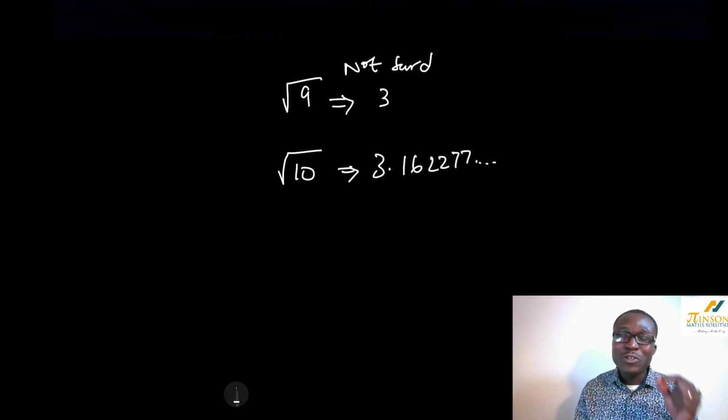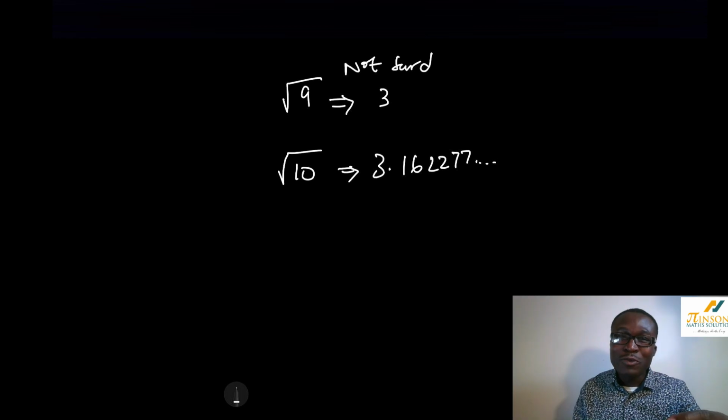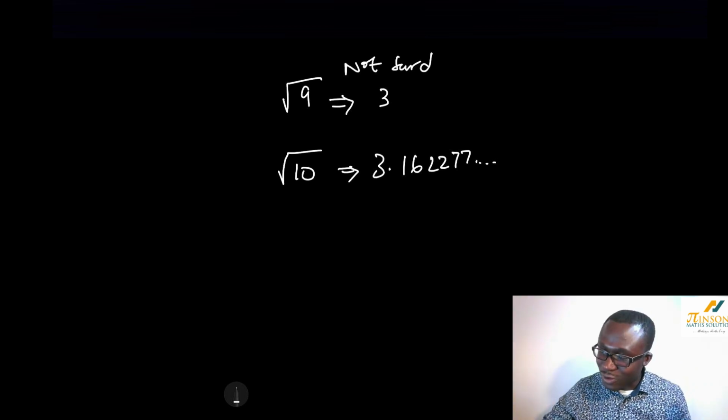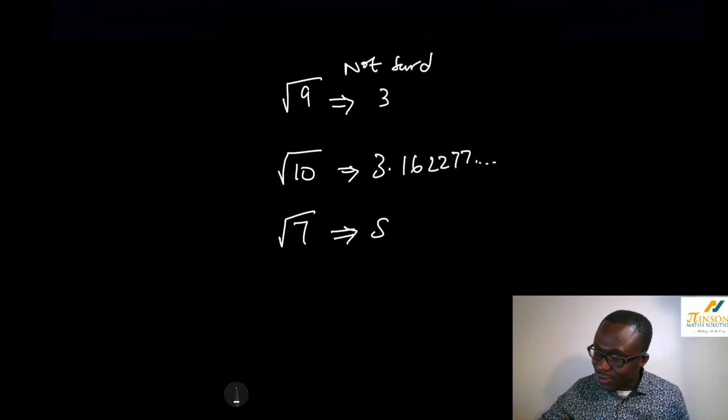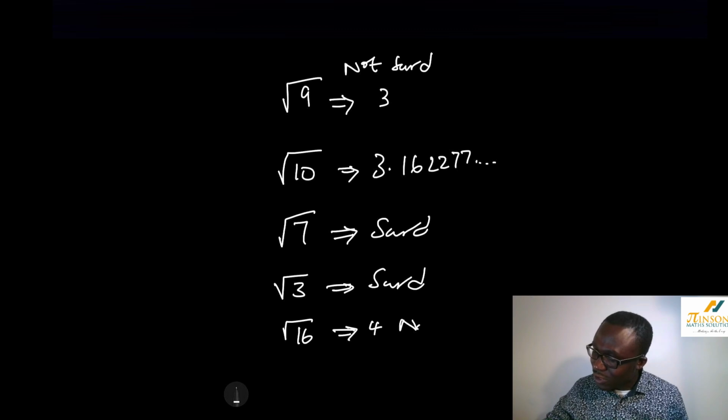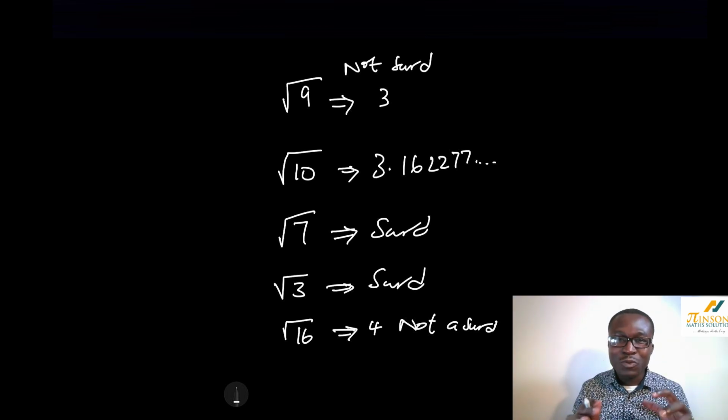Now, here is the thing you need to understand. Here's the secret. To understand surds, first of all, check, is that number a square number? If it is not, the square root of a number that is not a square number is a surd. So square root of 7 is a surd. Square root of 3 is a surd. Square root of 16 is 4, not a surd. Okay, so if it's the square root of a square number, it is not a surd.